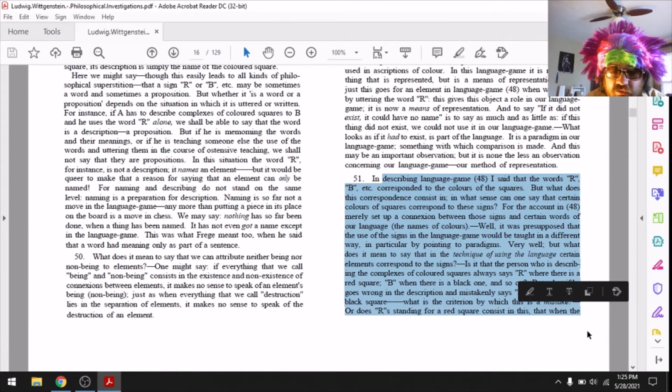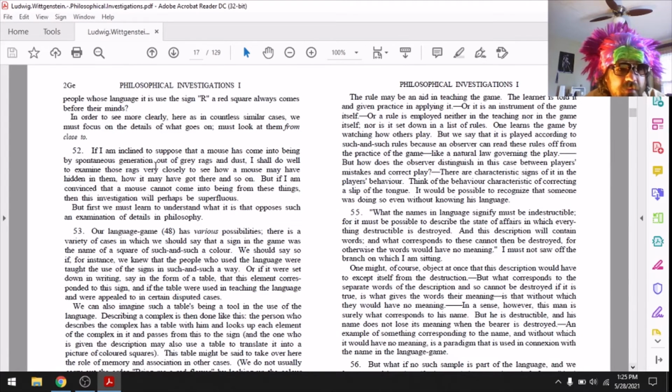Or does R standing for a red square consist in this, that when the people whose language it is use R, a red square always comes before their minds? In order to see more clearly, here as in countless similar cases, we must focus on the details of what goes on. One must look at them from close to.